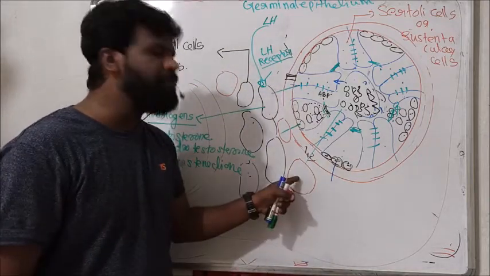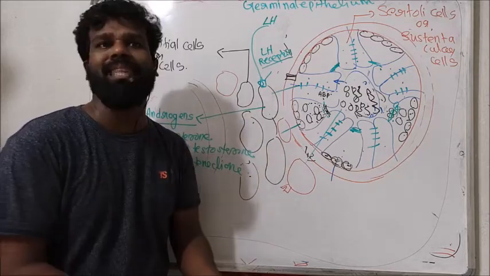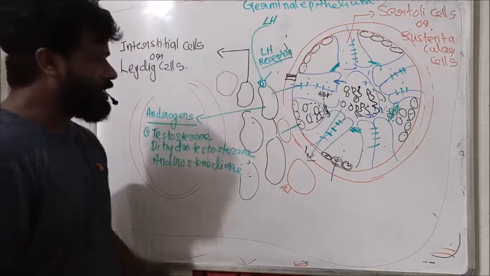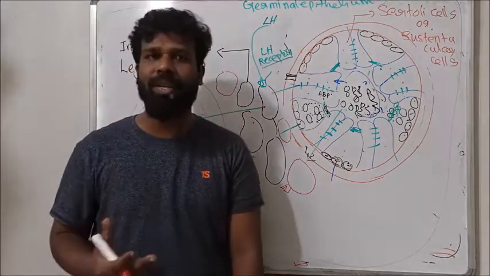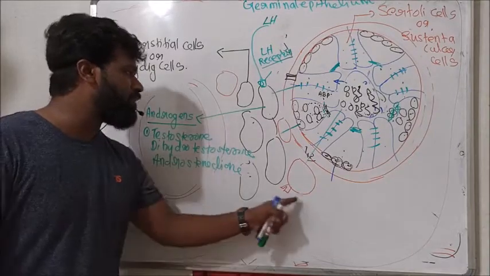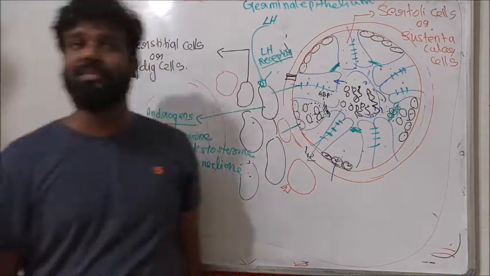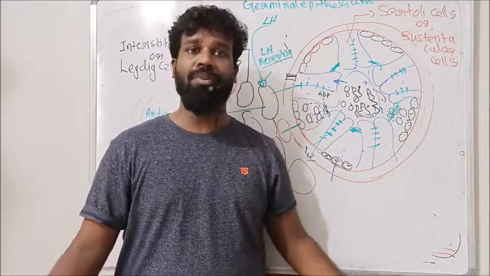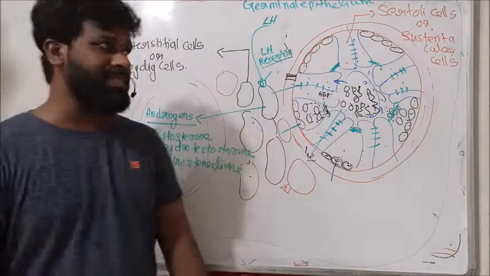That means here some immune cells are there, and these immune cells are competent to antigens. So this type of immunologically competent cell is also found in the interstitial space in addition to the Leydig cells or interstitial cells. So this forms the structure of testis, and what are the functions of this testis?